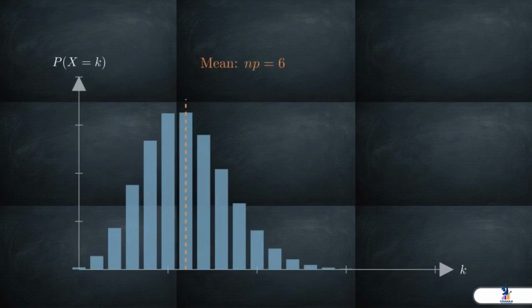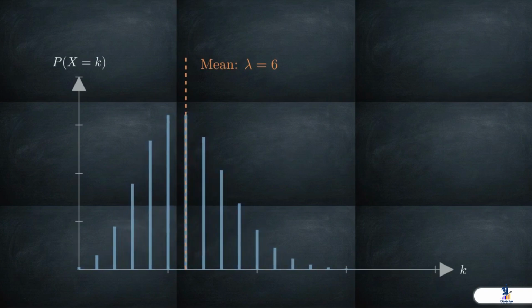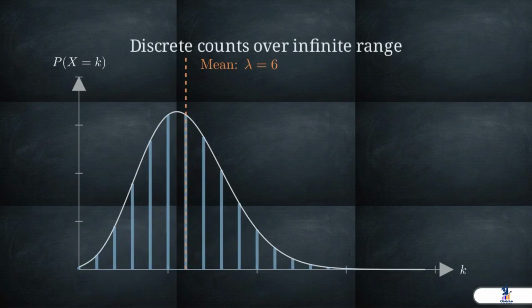As n increases toward infinity and p shrinks toward 0, we replace them with a single rate, lambda. The possible outcomes grow, making the bars thinner. Though it resembles a curve, it remains a discrete distribution of distinct whole number counts over an infinite range.